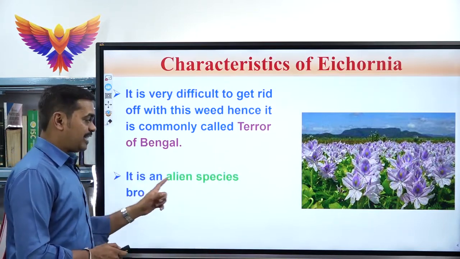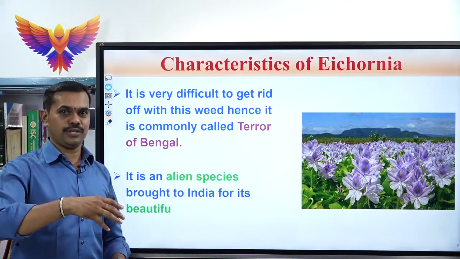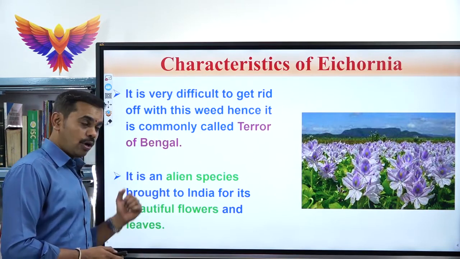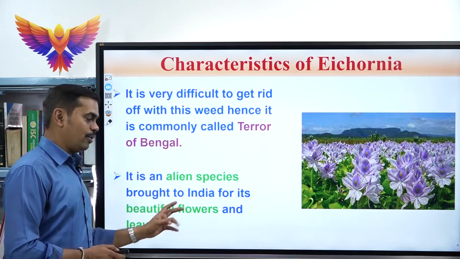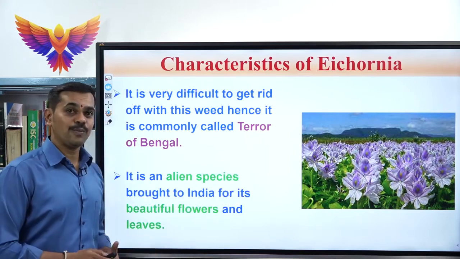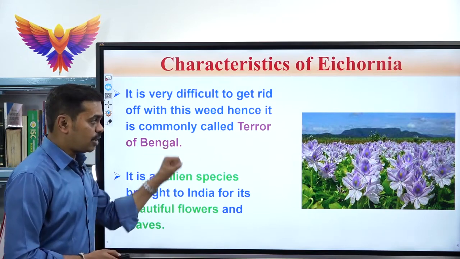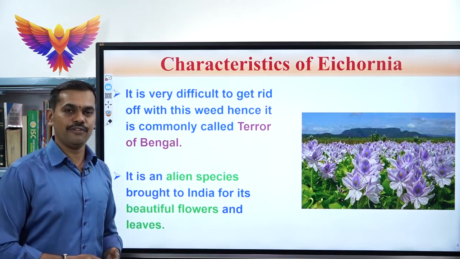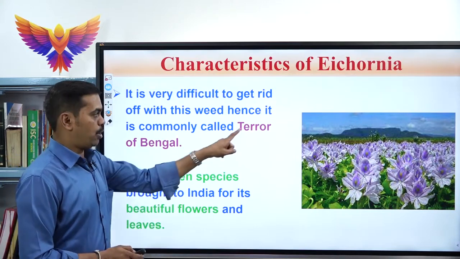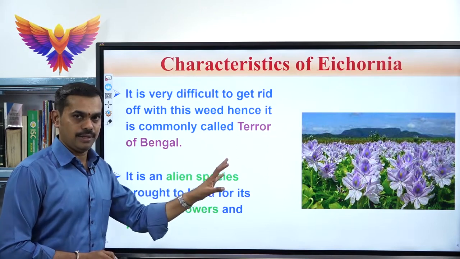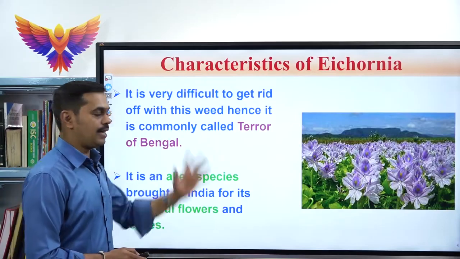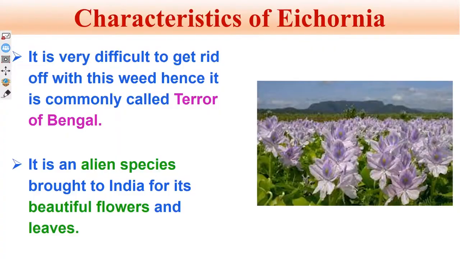Next one, it is an alien species. Alien means foreign species. It is not a native species. It has been brought to India for its beautiful flowers, flower modification. Look at that beautiful flower modification, and also the leaves. So these are some of the important characteristic features of Eichhornia. Please do learn the most important question, particularly terror of Bengal. Highlight that. Name the plant species which is commonly called the terror of Bengal. At that time, please write it as Eichhornia or water hyacinth.